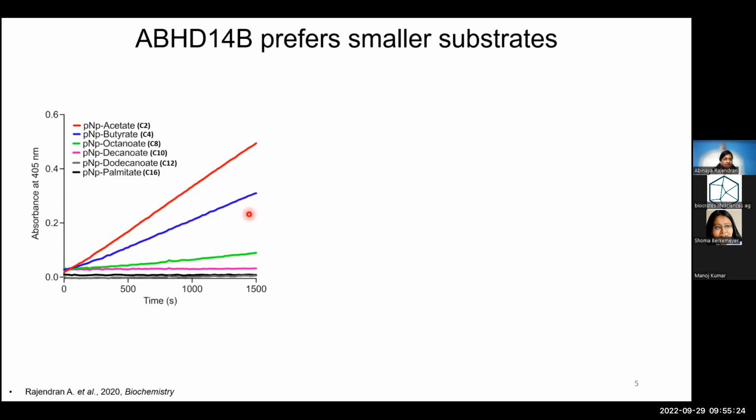Following which, I performed a substrate profile where I used various PNP substrates with varying chain lengths of the carbon chain. So I used all the way from PNP acetate, which has a carbon chain length of 2, all the way up to C16, which is paranitrophenyl palmitate. And as you can clearly see, the enzyme was able to hydrolyze the shorter substrate the most, which is the PNP acetate. And with the increase in the chain length, the hydrolysis activity was dropping.